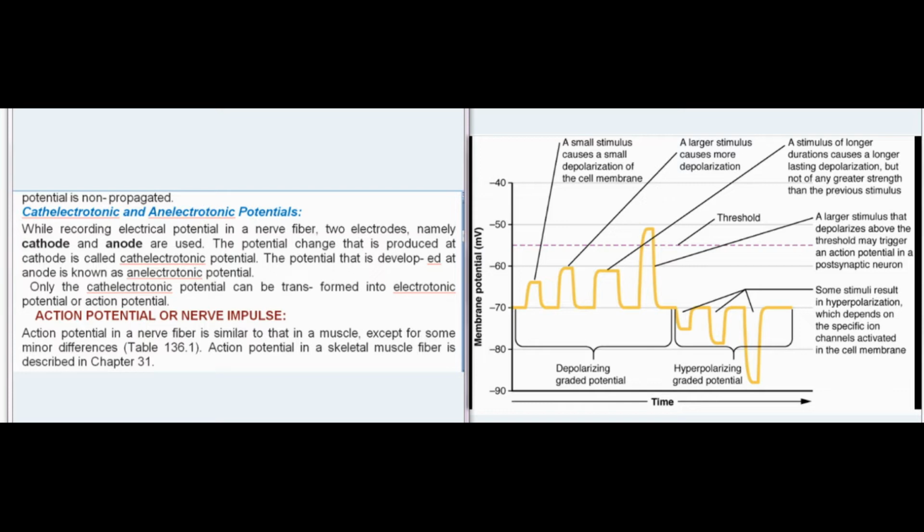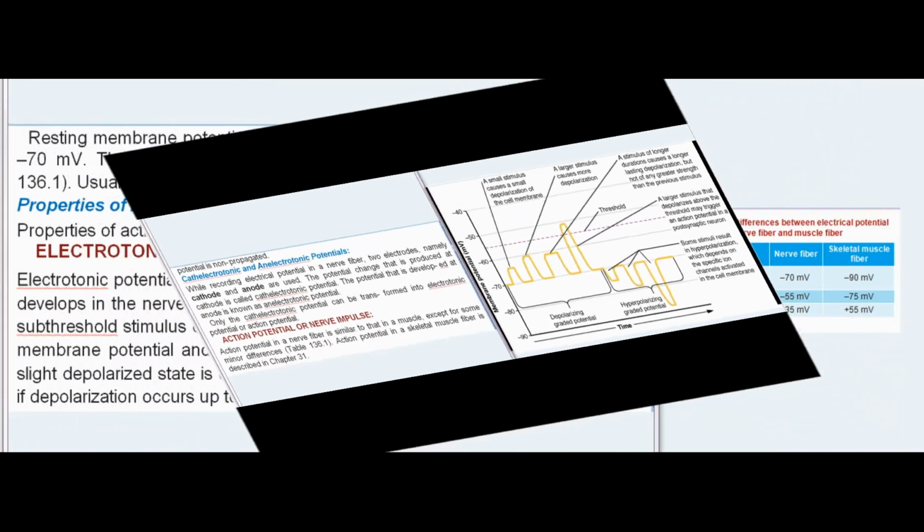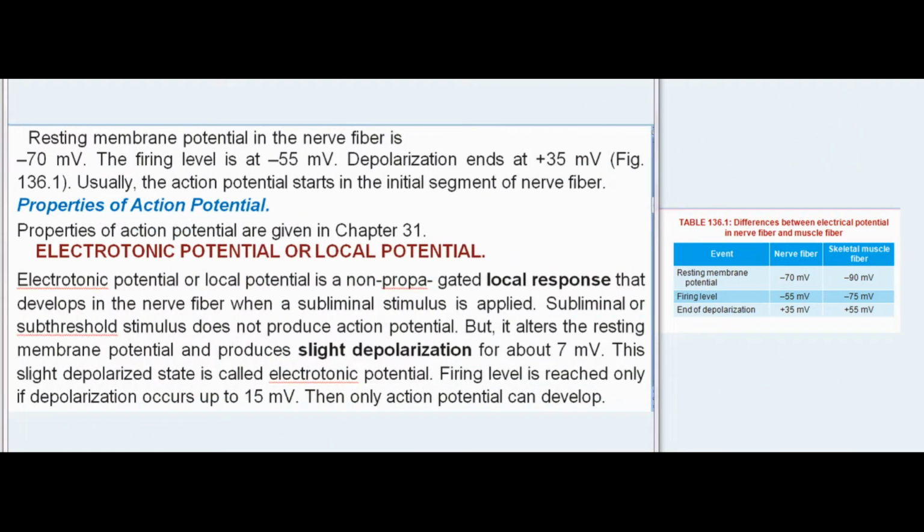Action potential or nerve impulse. Action potential in a nerve fiber is similar to that in a muscle, except for some minor differences. Table 136.1. Action potential in a skeletal muscle fiber is described in Chapter 31. Resting membrane potential in the nerve fiber is minus 70 mV. The firing level is at minus 55 mV. Depolarization ends at plus 35 mV, Figure 136.1. Usually, the action potential starts in the initial segment of nerve fiber. Properties of action potential are given in Chapter 31.